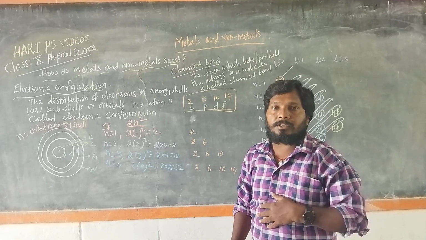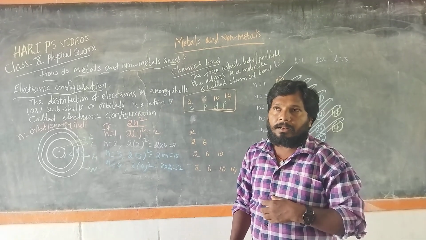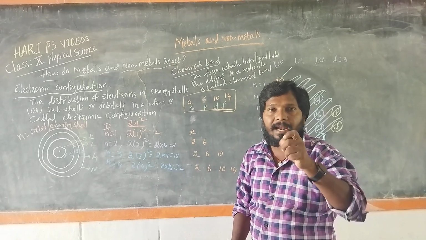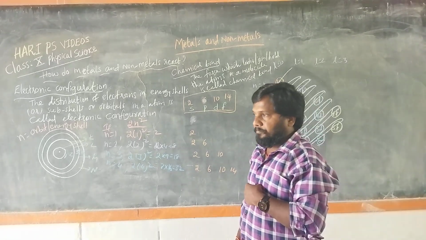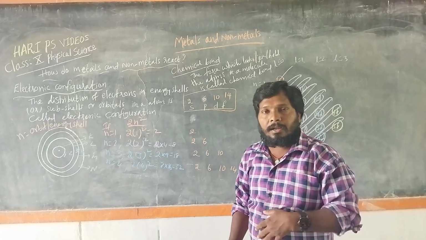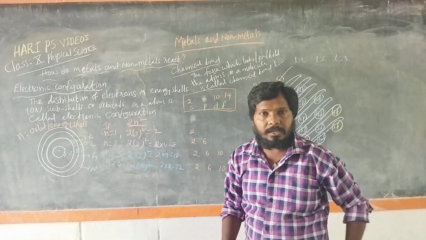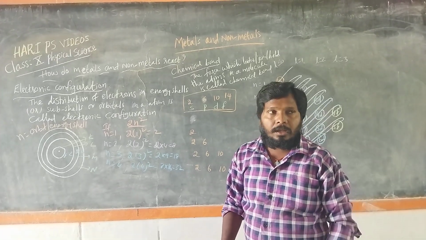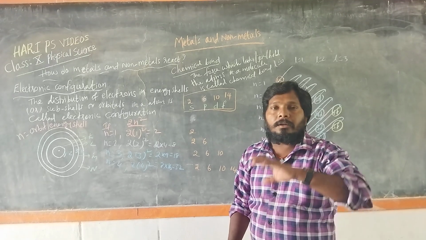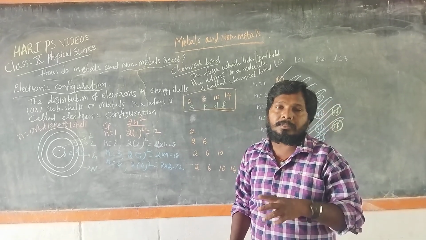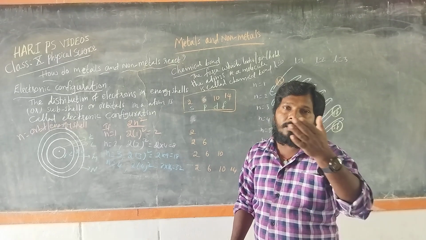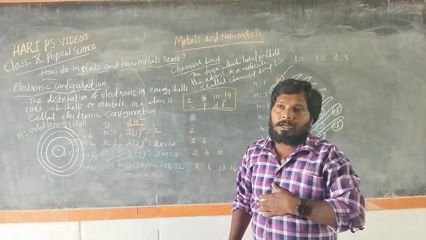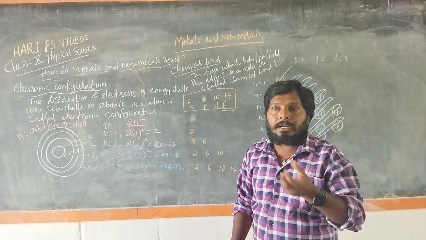J.J. Thomson gave us one model, the plum pudding model. Rutherford gave us a model based on his alpha scattering experiment, called the nuclear atomic model. In his nuclear atomic model, he said that the negatively charged particles, nothing but the electrons, are revolving around the nucleus in particular circular paths. Those paths you can call the energy shells.